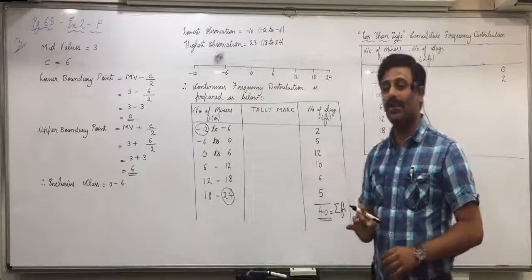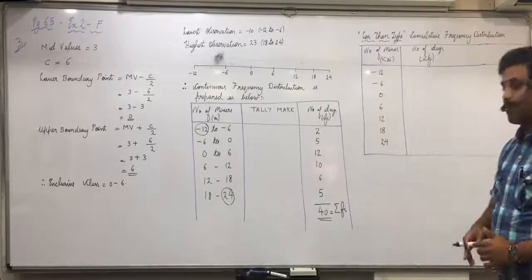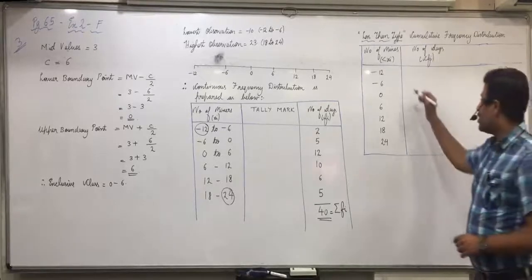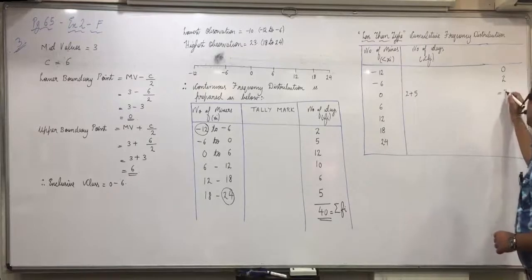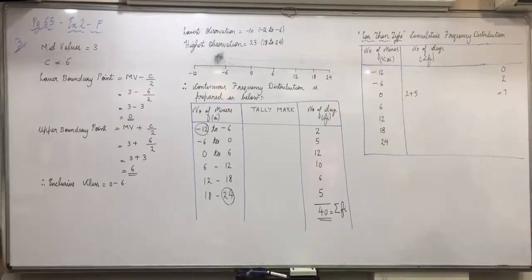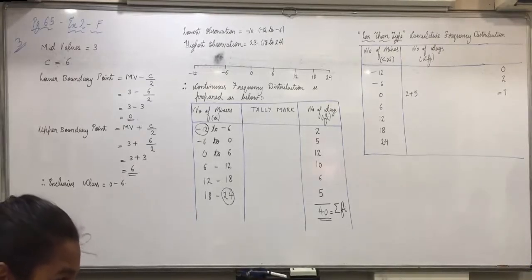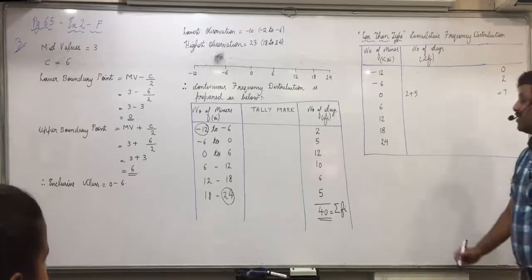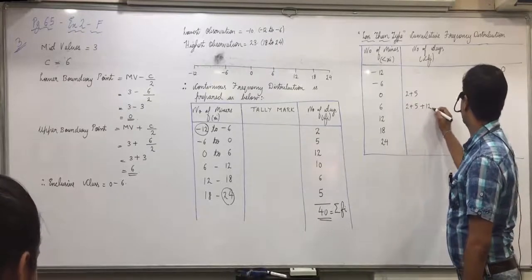What is the meaning of cumulative frequency? Adding of frequencies. Only frequencies are added. Tell me one more. 2 plus 5. Yes, 2 plus 5, that is 7. So now, is everyone able to understand this? The next cumulative frequency. 2 plus 5 plus 12, that is 19.